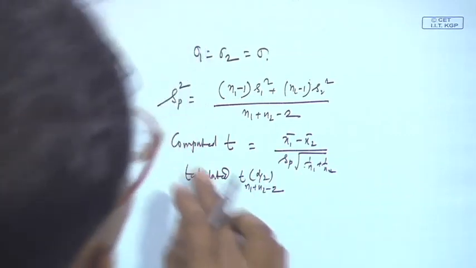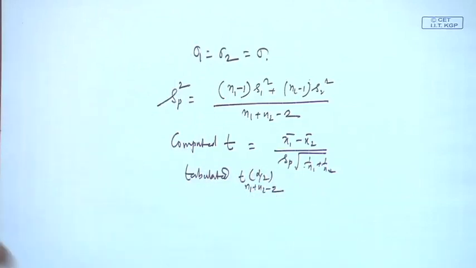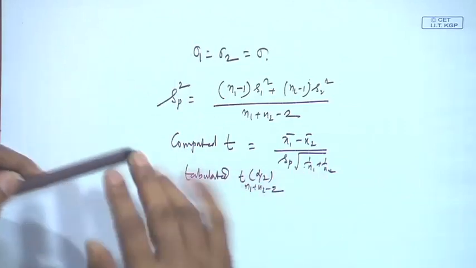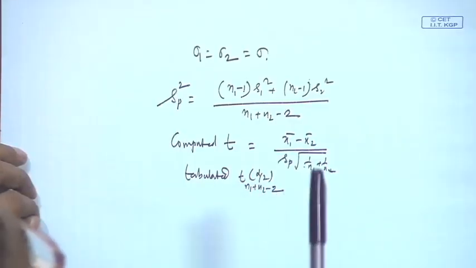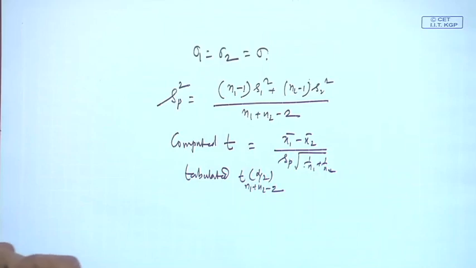If my computed t is more than or less than, depending on which side it is, the tabulated t, you will reject the null hypothesis.